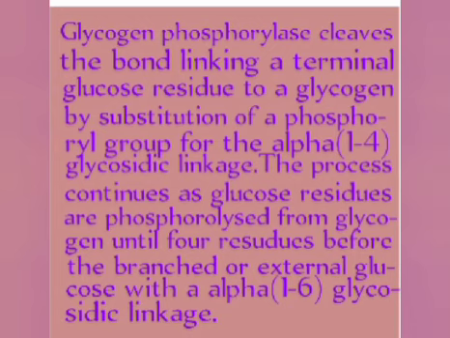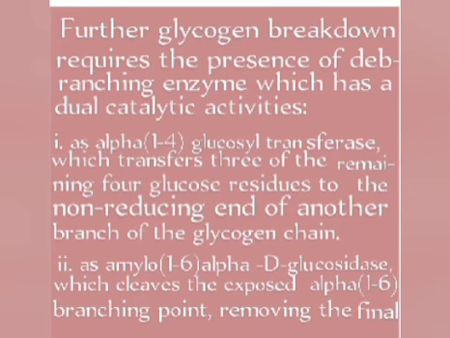This process continues as glucose residues are phosphorylated from glycogen until 4 residues before the branched or external glucose with alpha-1,6 glycosidic linkage are reached. Further glycogen breakdown requires the presence of the branching enzyme, which has dual catalytic activities.